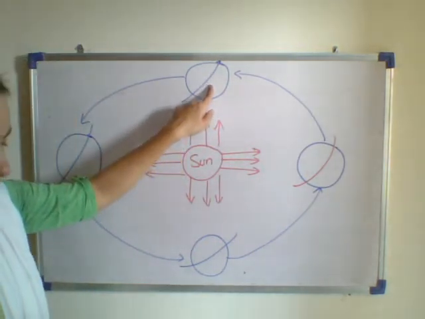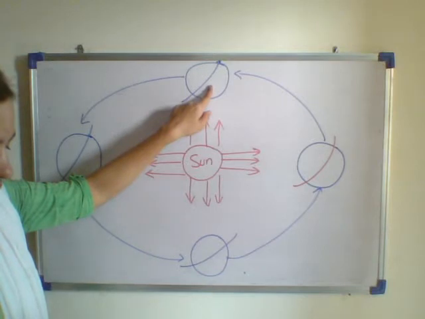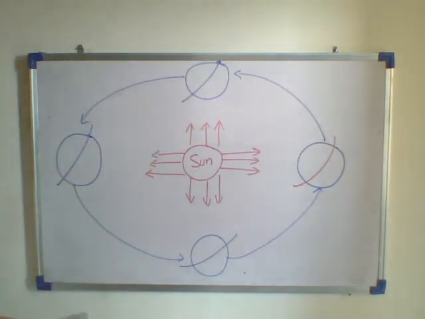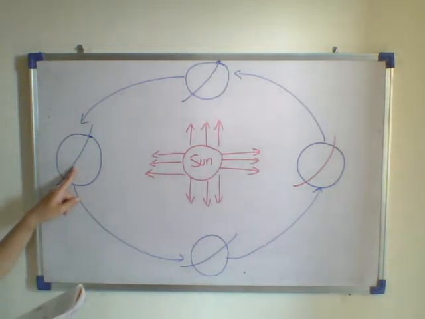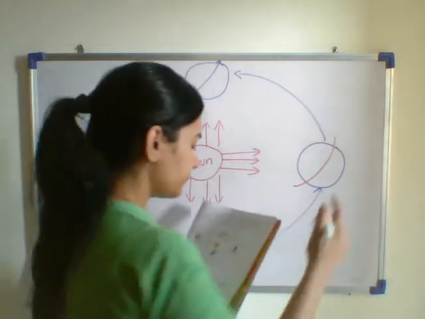Then there will be spring in the northern hemisphere and autumn in the southern hemisphere. Again, when the earth comes here, there will be summer in the northern hemisphere and winter in the southern hemisphere. So let us write here.